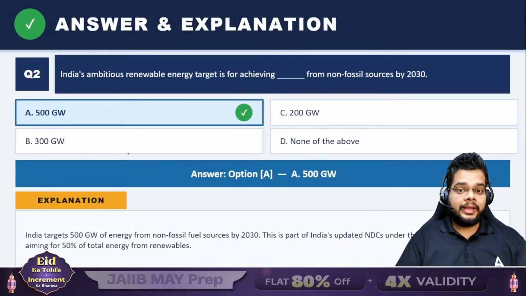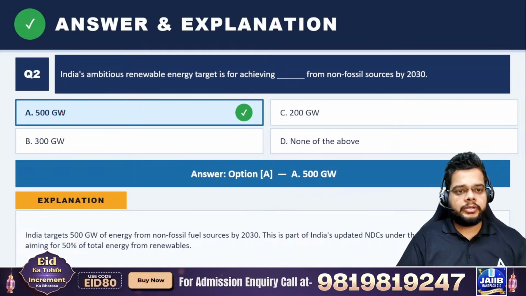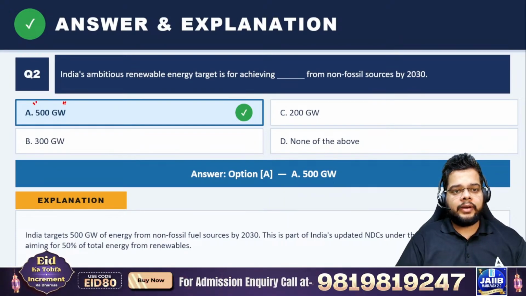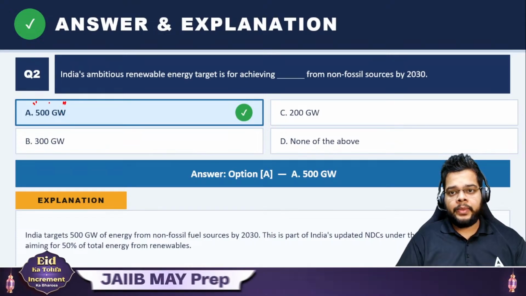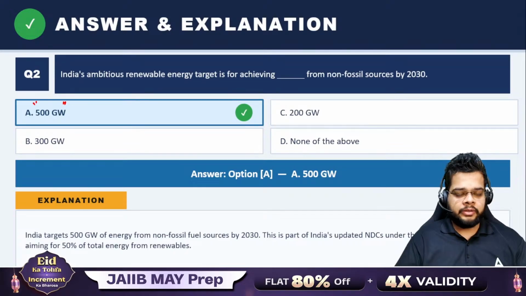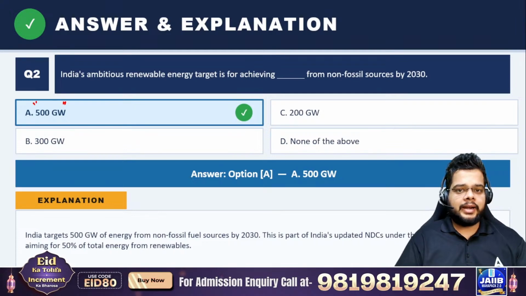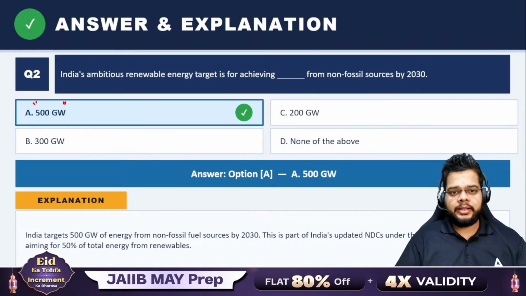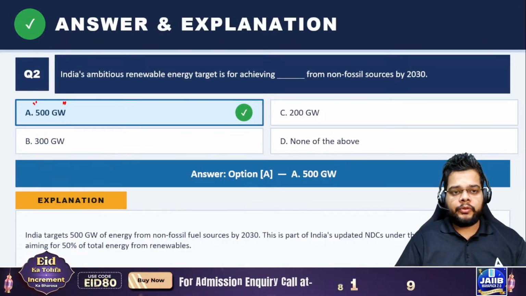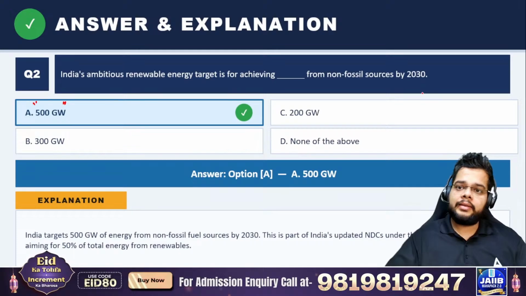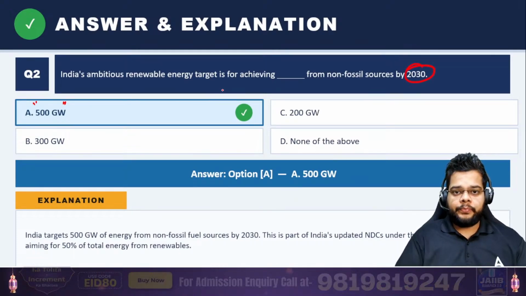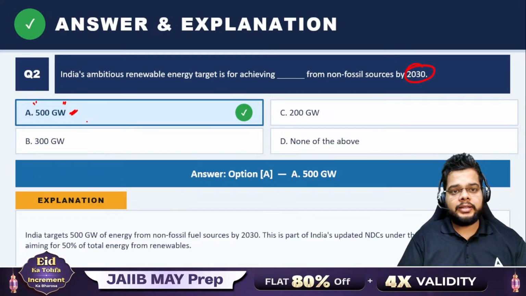Mostly you will find that in the exam they have time and again asked the same question, that what is the ambitious target when we say about the renewable energy in India. So we have to revolve around this particular target only, because ultimately if your renewable energy target is fulfilled, the power of the other sectors will also improve, and ultimately we will be able to achieve the overall target as well. So right now for our country, the most important one is by 2030 we must achieve the 500 gigawatt energy from the renewable sources.